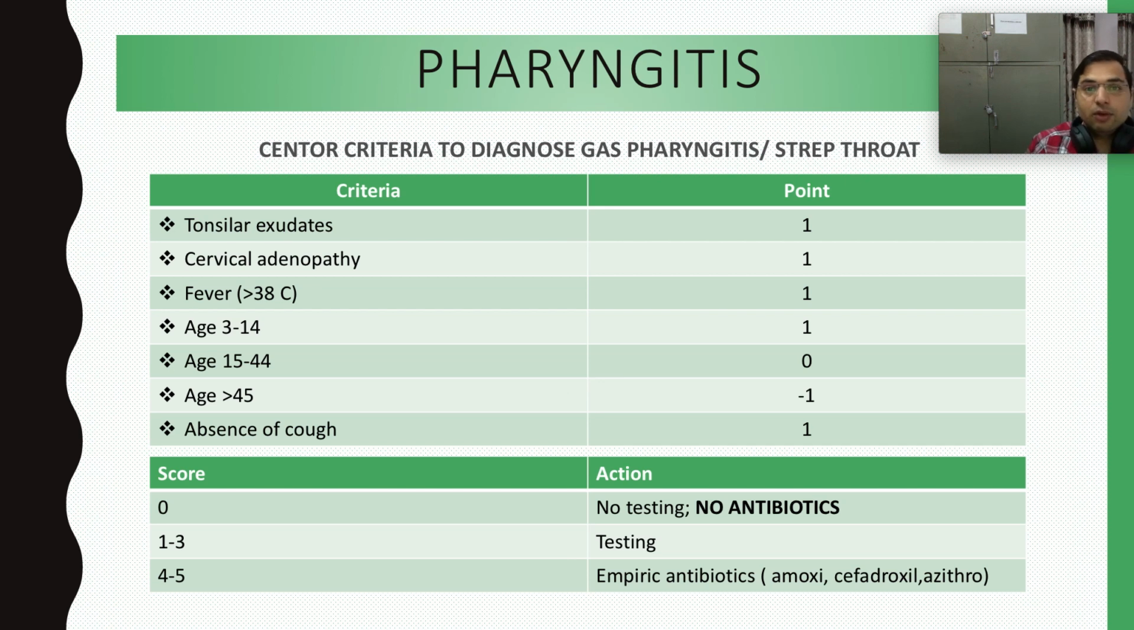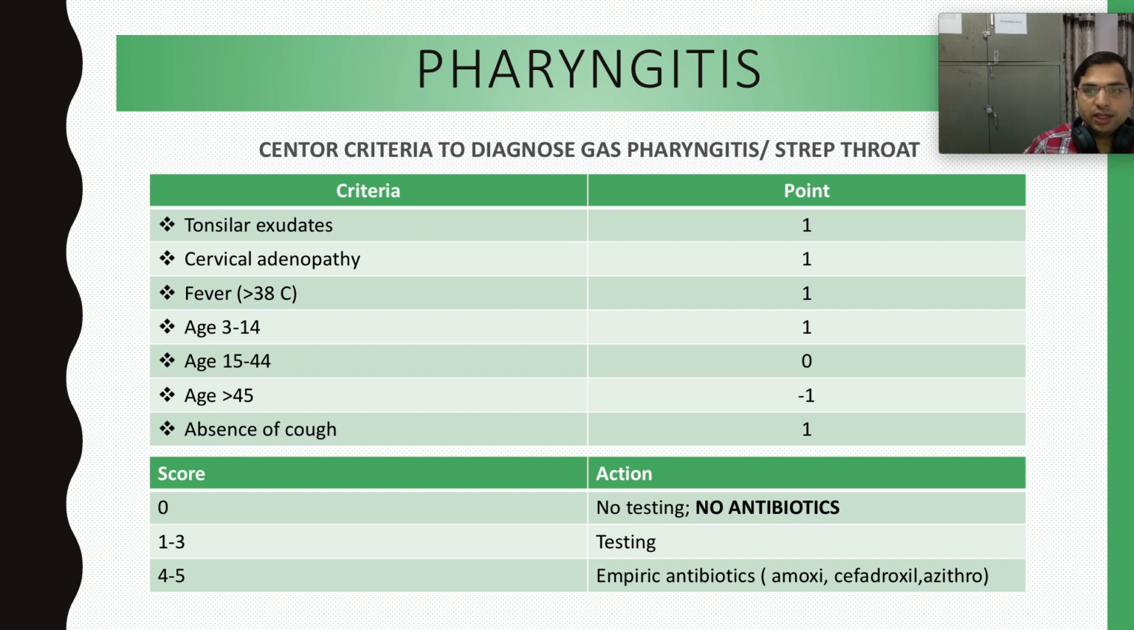Tonsillar exudates. So how do we diagnose group A Streptococcus pharyngitis, also called strep throat? Strep comes from the word Streptococcus. So number one, tonsillar exudates. If somebody is having tonsillar exudates, the reason could be viral, the reason could be bacterial. In bacterial, it is a creamish layer. In viral infections like Epstein-Barr virus, it is more of a nodule, a pus nodule, right?